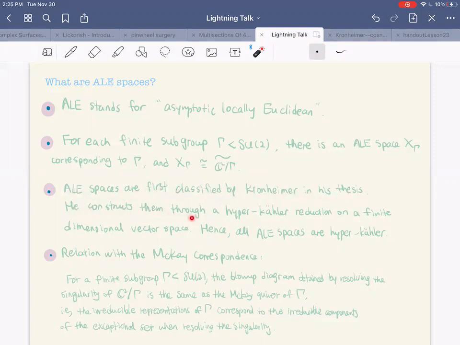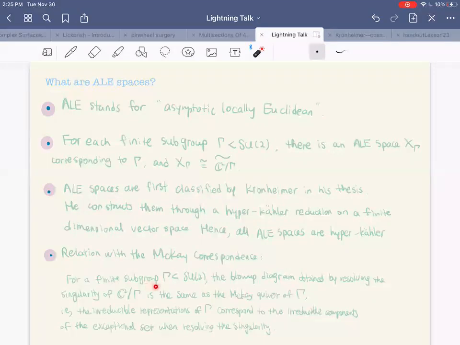He constructs them through a hyperkähler reduction on a finite dimensional vector space, and hence all ALE spaces are hyperkähler, which makes them very interesting and rare. There's also this interesting relation of ALE spaces with the McKay correspondence given by the following statement.